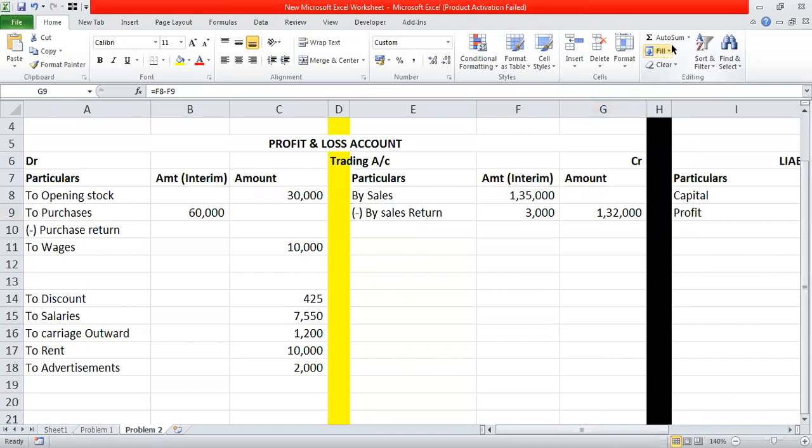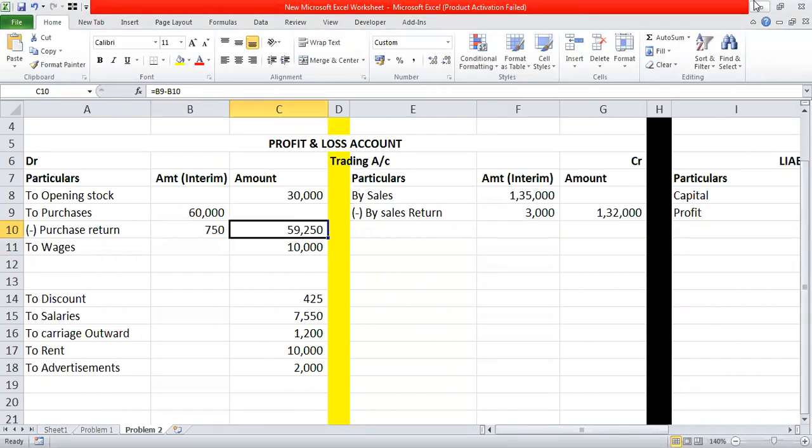So after recording the sales, we are also having purchase returns of 750, and on the debit side we have already recorded purchases of 60,000, from which we will deduct purchase returns of 750. So on the outer column, we are having the net purchases of 59,250.